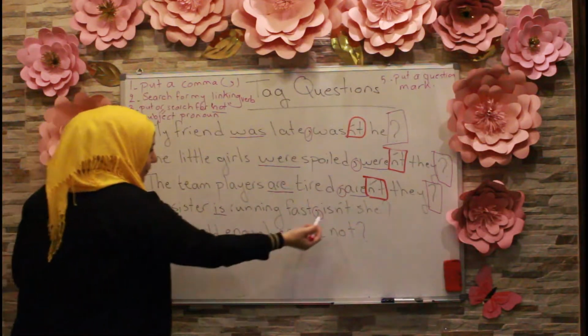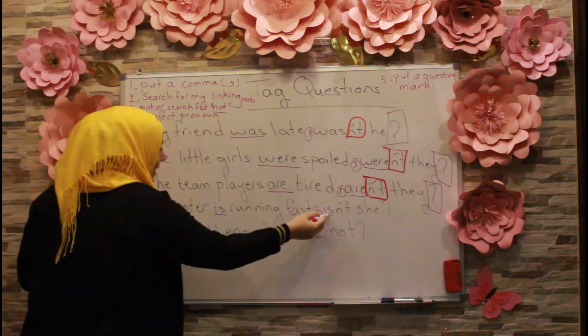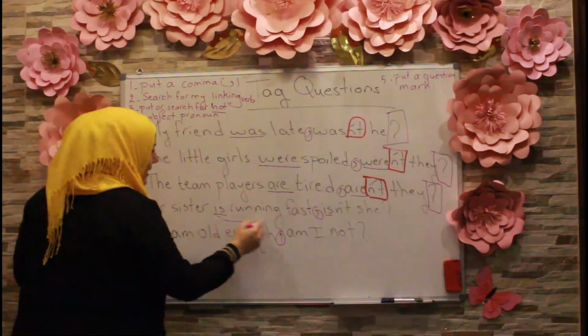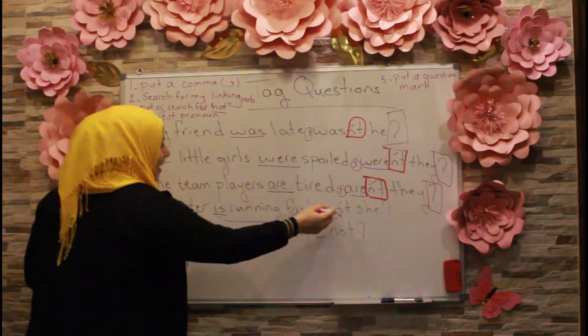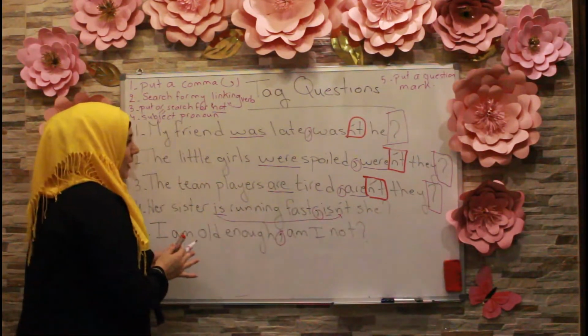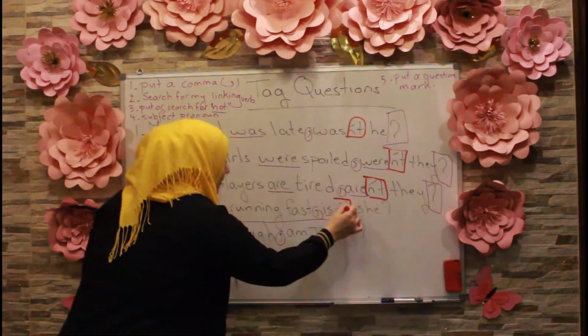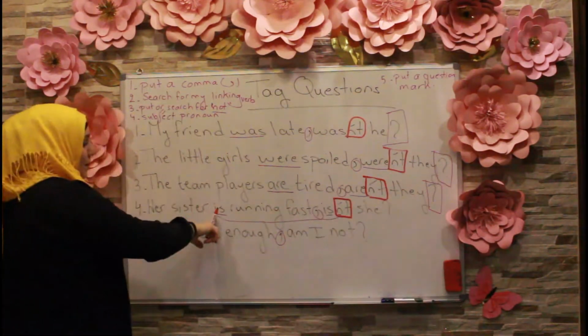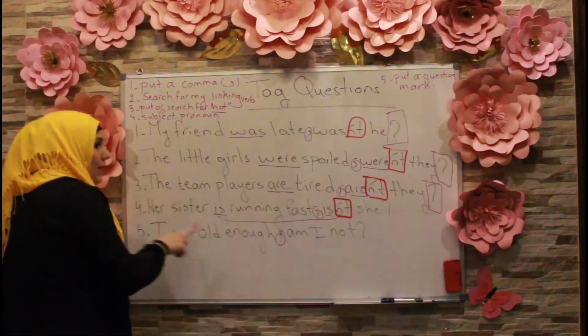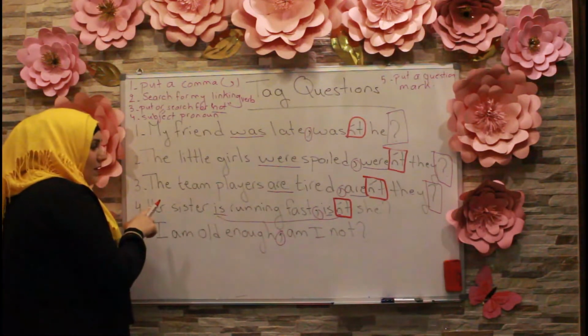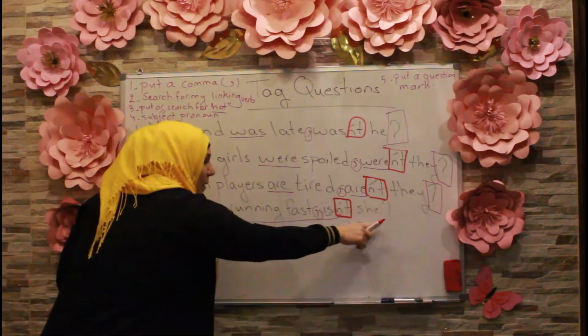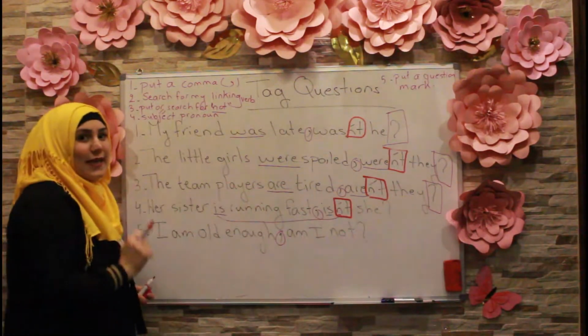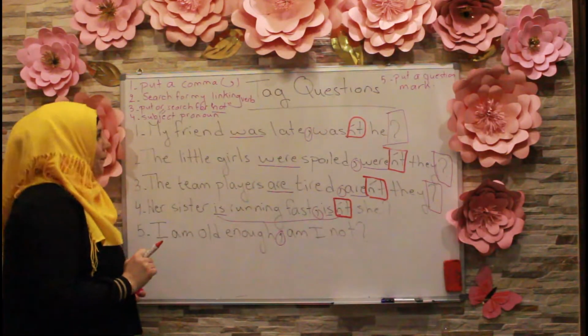I should put my verb here first, and I should add to it the not, okay? So the not here, I'm going to put a box around it. So my verb in the sentence before the comma was in the positive form. So after the comma, it changes into the negative form.